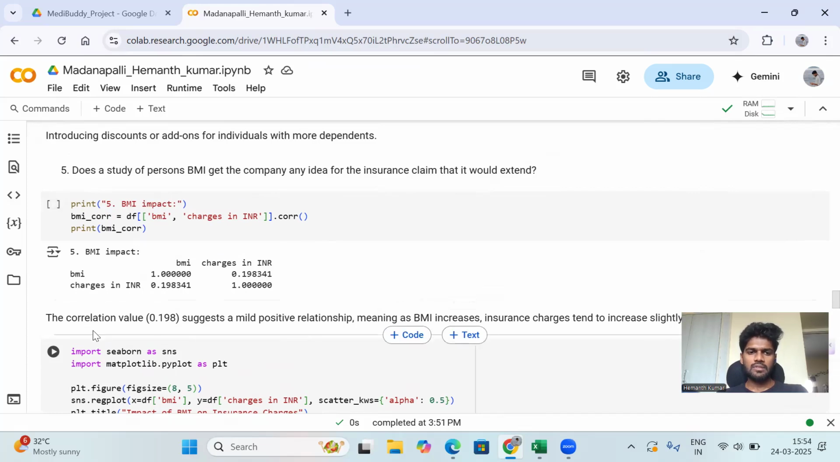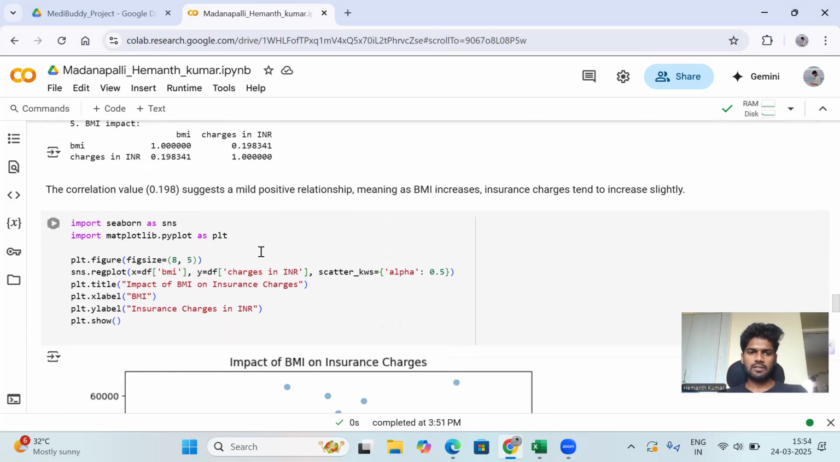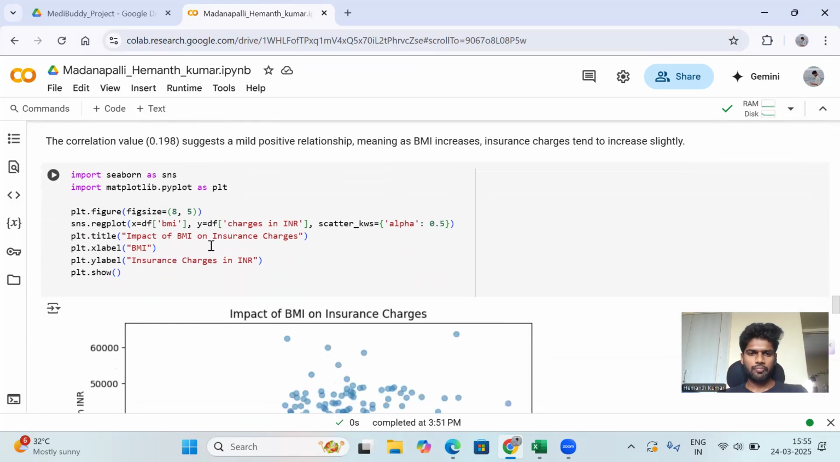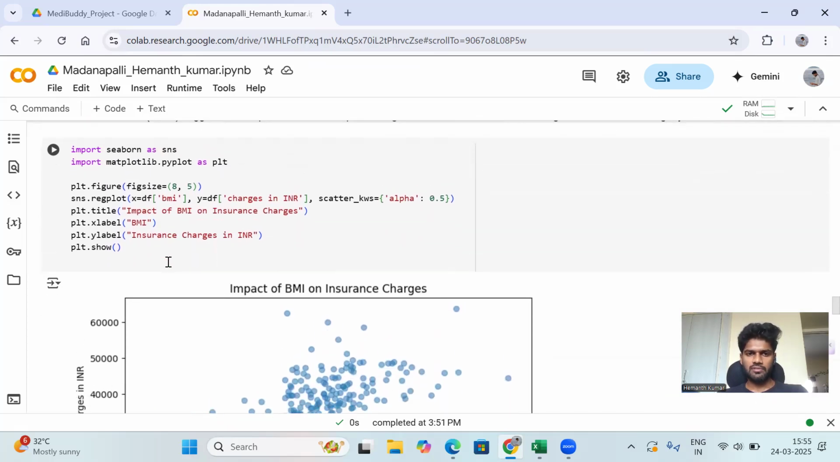That correlation value of 0.198 suggests a mild positive relationship, meaning that as BMI increases, insurance charges tend to increase. That means a positive correlation means that as BMI increases, charges will automatically increase. Then again we create a plot for that, here for BMI and the insurance charges.